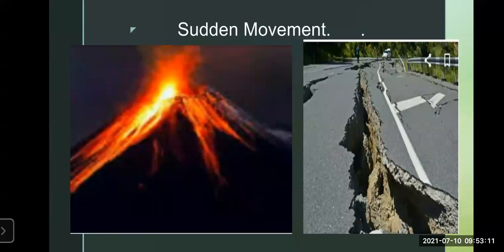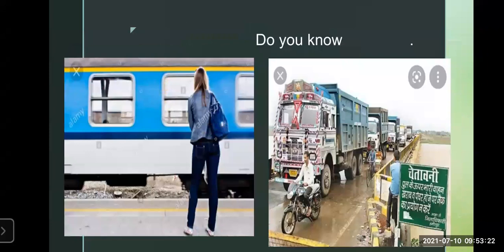Remember, students, the earthquake is the movement of the earth's crust, which happens very suddenly. Now we'll go to another slide. We are going to see this earthquake movement with the help of some activities, or with the help of some information which is given in your textbook. Now, what is this information?